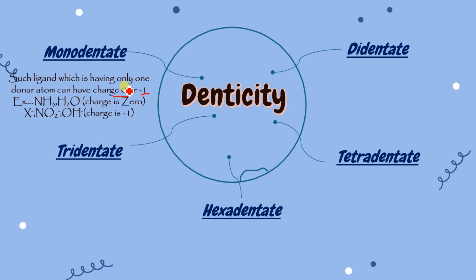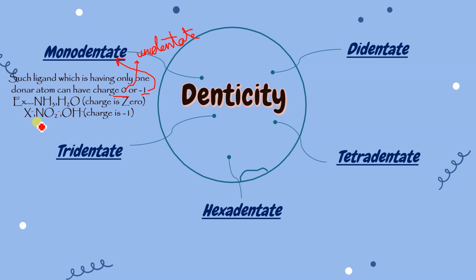तो इन जनरल जिनके पास 0 चार्ज होता है उनको यूनिडेंटेट भी कहा जाता है. तो somewhere you can see this word, तो आप यहाँ पे don't be tensed कि ये क्या है. Okay, if that ligand which is having only one donor atom and having 0 charge, it will be mentioned as unidentate. And if it is having -1 charge with one donor atom, then it will be monodentate. Did you get that? So NH3, H2O, this is the compound. They have only 0 charge, so they are considered as monodentate.